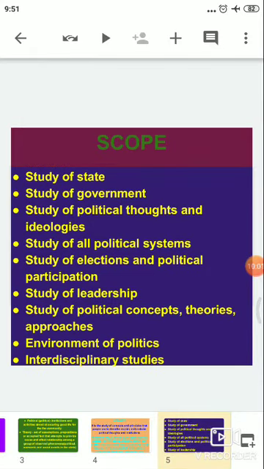Interdisciplinary study is important, meaning there are different subjects which affect the working of politics. Subjects such as sociology, economics, anthropology, a knowledge of these subjects is a must to understand the working of politics. So these are the various topics that we study under political theory.